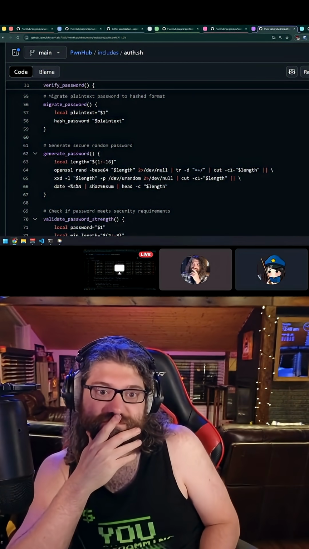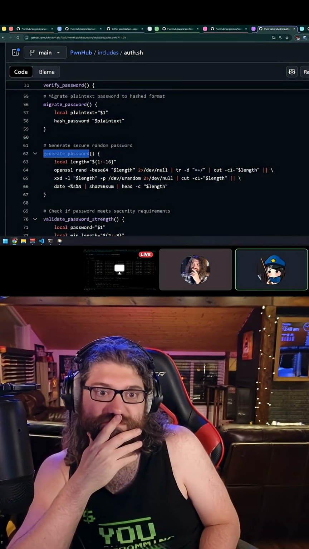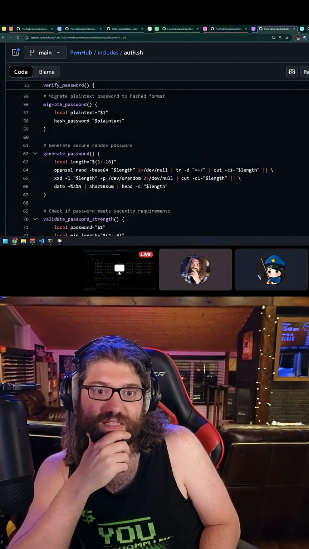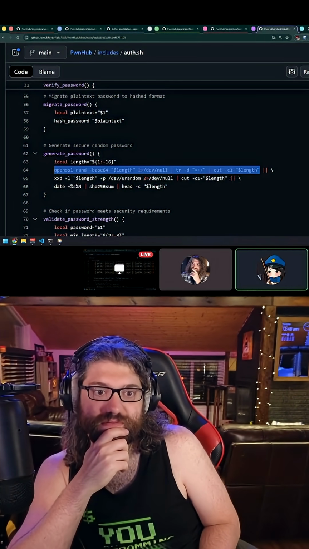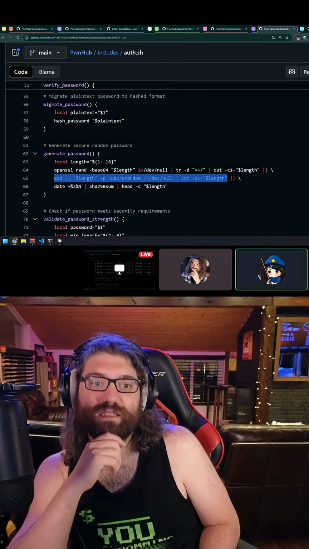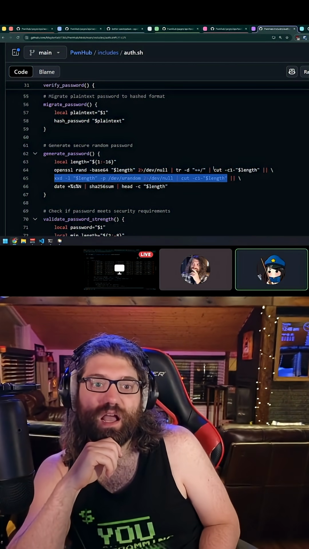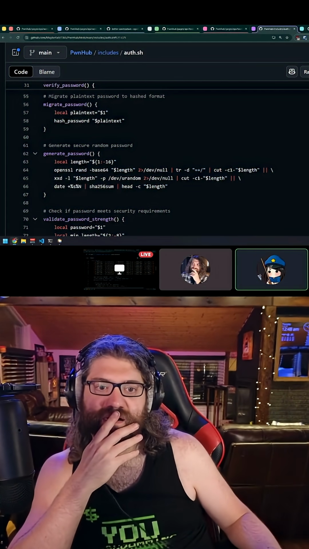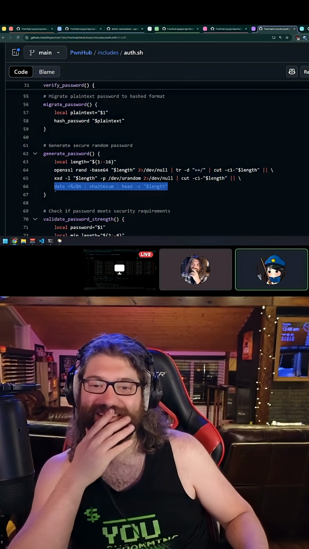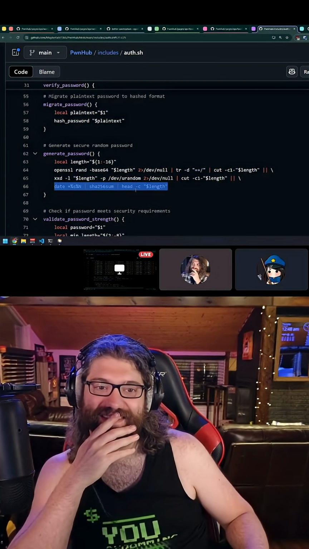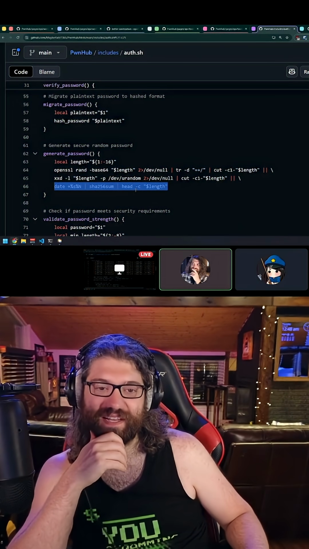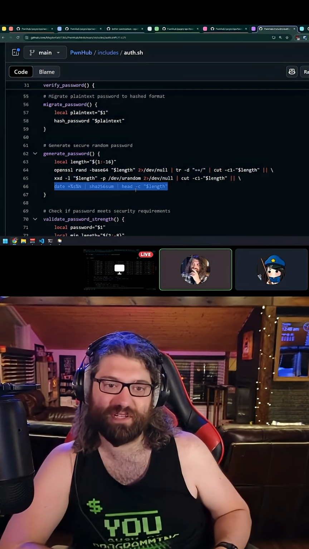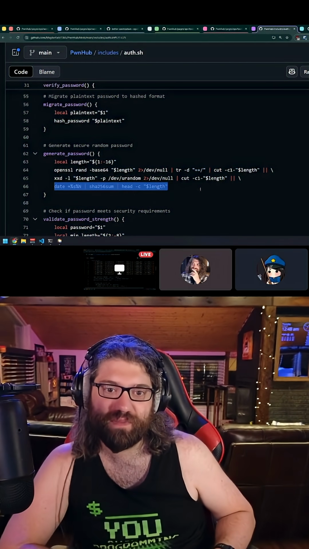True. I also thought this was interesting. I saw this in a couple places: whenever we need to generate random strings, we try OpenSSL, and if that fails, we silently fall back to XXD from /dev/urandom. And if that fails for some reason, we SHA-256 the date. Oh yeah, that's not good. You've got to use the highest standard possible and then just throw an error at this point.